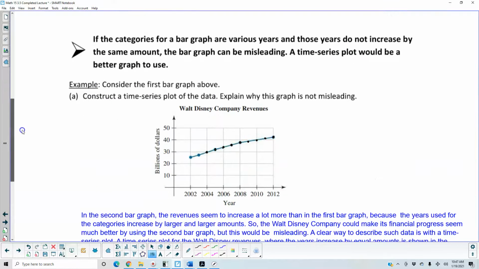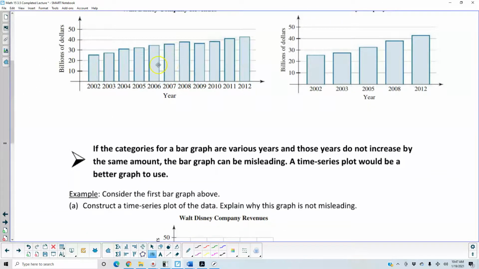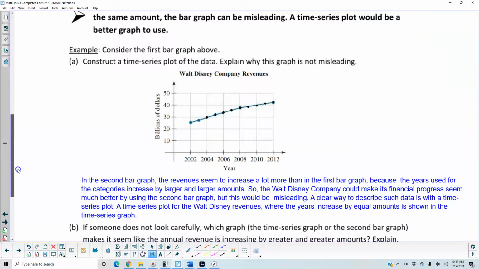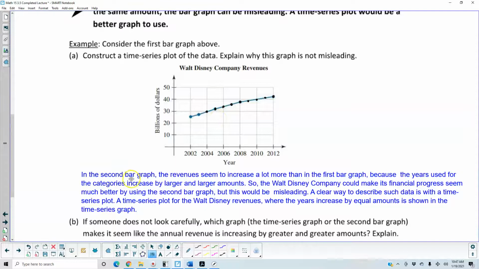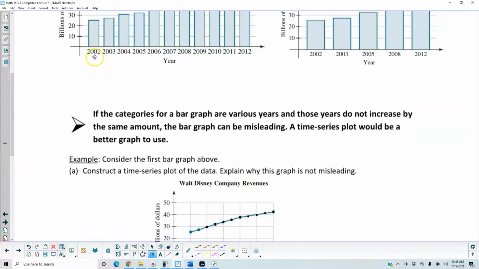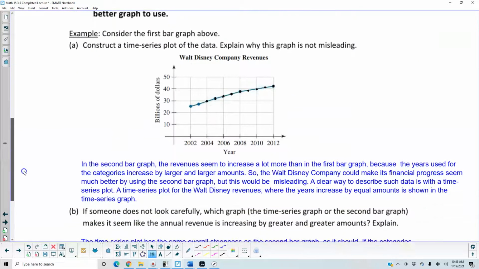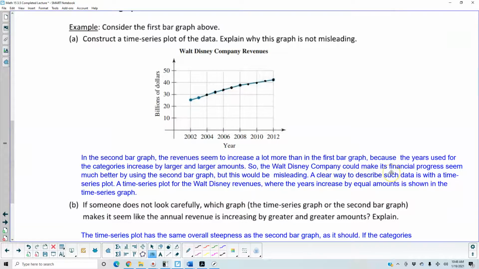Well, let's take a look at the graphs again. This is the first graph, here's the second graph, and then we have our time series plot. In the second bar graph, the revenues seem to increase a lot more than in the first bar graph, because the years used for the categories increase by larger and larger amounts. We can see here this is increasing from one year to the next, where this is going in 1 and then 2 and then 3 and then 4. So the Walt Disney Company could make its financial progress seem much better by using the second bar graph, but this would be misleading. A clearer way to describe such data is with a time series plot.